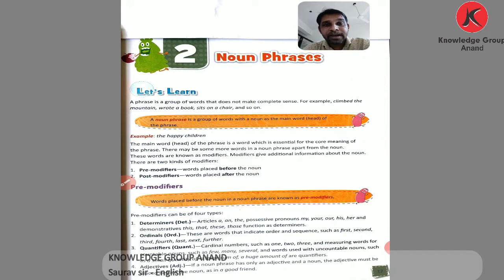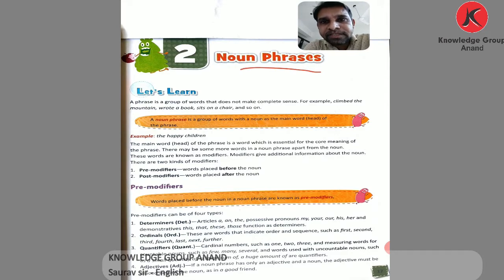So, from Standard 8 English Medium, chapter number 2. Chapter 1 I have completed. Now we come to the next chapter, chapter number 2. What is the chapter name? The chapter name is Noun Phrases. The first chapter was about nouns, and the second chapter goes through noun phrases. In this chapter we learn about noun phrases.